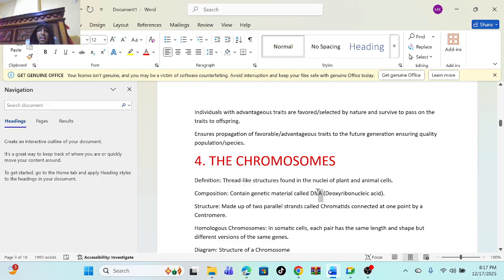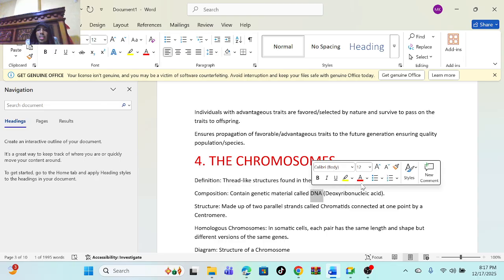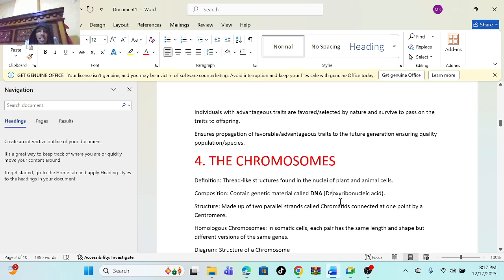That's the DNA. And this DNA, what do people call it? They call it deoxyribonucleic acid. So that's the DNA. At least today you know what DNA means.